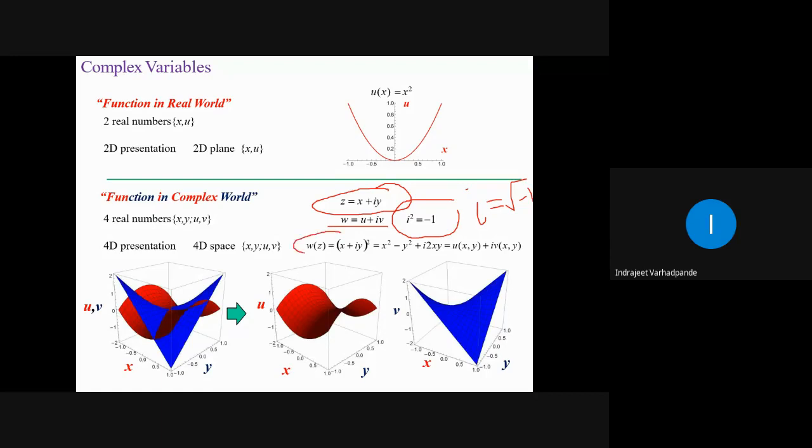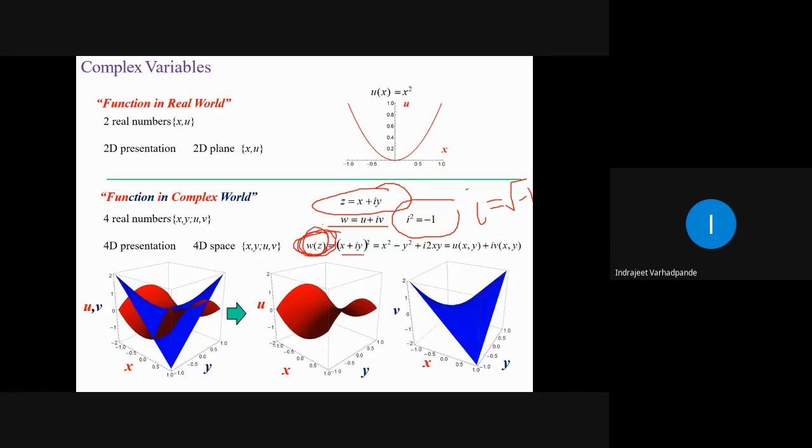So in that case I represent the function of a complex variable as w of z or f of z. w is equal to f of z. What will be z? z will always be by default x plus iy. Fine. And w will always be denoted as u plus iv. So the square relationship or function is accordingly used.